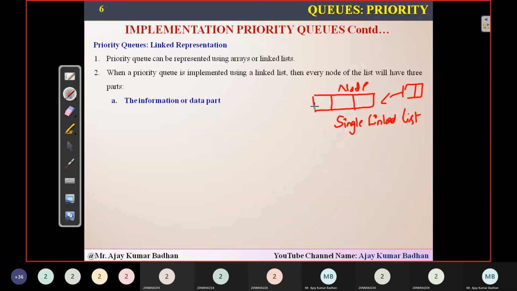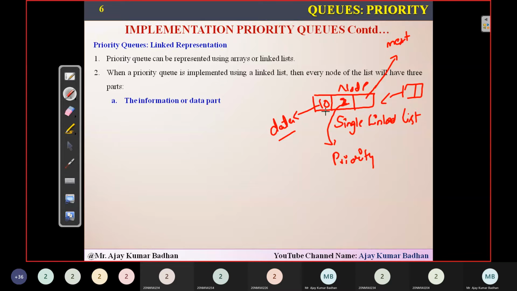Well, the first block, whatever you are seeing here, is the data block, that you know very well. The second block, you know that this is the next block, which points to the next. Then what about this intermediate block? This is the block which we are using to store the priority for that particular data. So whatever data element I'm going to store here, let us suppose 10, what is the priority for this particular 10 that I am going to store here?